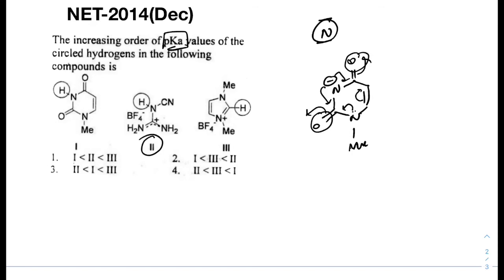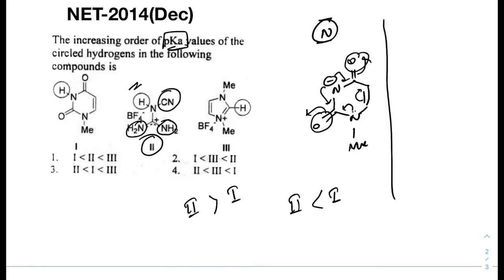But in case of compound 2, on one side there is a cyanide group and on the other side a positive charge containing 2 nitrogens. So this is a strongly electron withdrawing group, and the other side is cyanide, which is also a strong electron withdrawing group. Therefore the conjugate base of compound 2 is strongly stabilized. Therefore 2 is more acidic than compound 1. So the pKa value of 2 is less than compound 1.